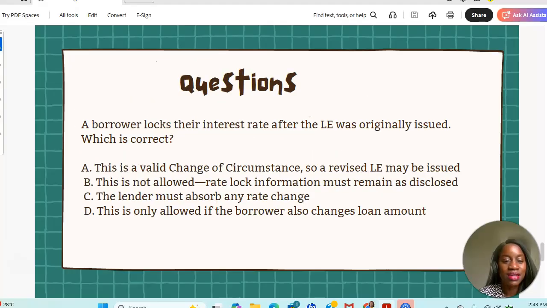All right, here's another one. A borrower locks their interest rate after the LE was originally issued. Which is correct? A. This is a valid change of circumstance, so a revised LE may be issued. B. This is not allowed. Rate lock information must remain as disclosed. C. The lender must absorb any rate change. Or D. This is only allowed if the borrower also changes their loan amount.